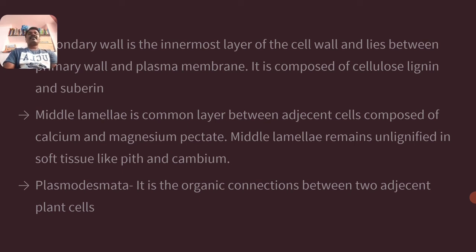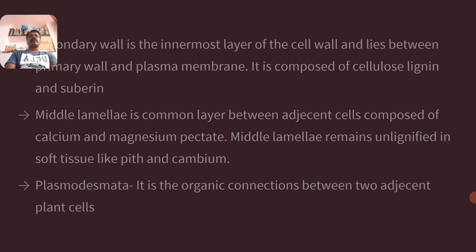Middle lamellae is the common layer between the adjacent cells, composed of calcium and magnesium pectate. These are inorganic substances which, along with the pectin, are present as a complex composition in the middle lamellae. The middle lamellae remains unlignified. There is no lignin deposition in the middle lamellae.